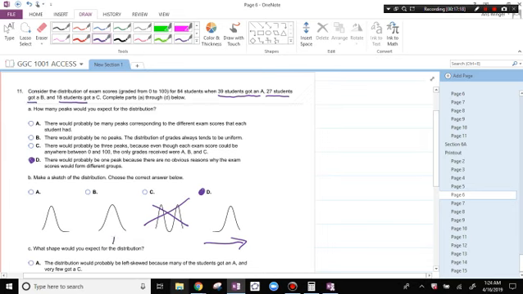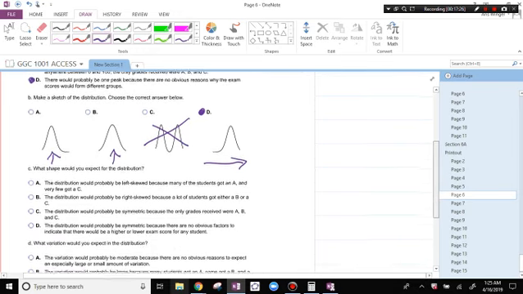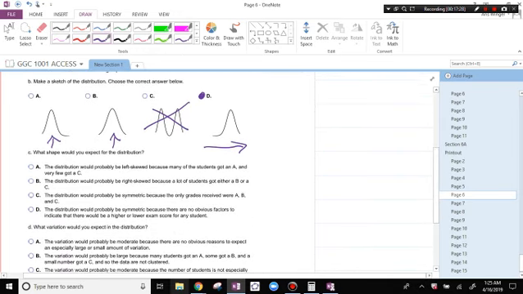Here, this is saying all the scores should be in the middle, and here this is saying all the scores should be on the left. Here, we're going to say that this is left skewed, and it has to do with where the tail is, right? The tail is on the left, and so it's left skewed. Because lots of students got A's and very few people got C's, right? So it's left skewed.